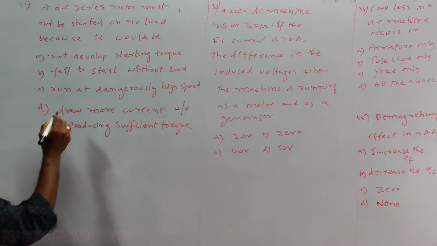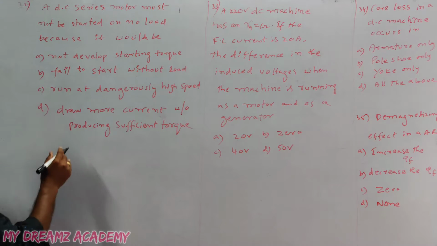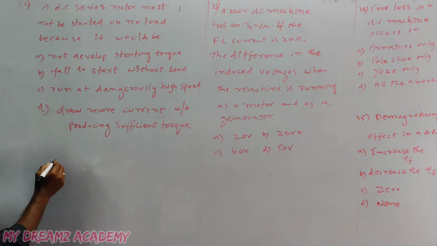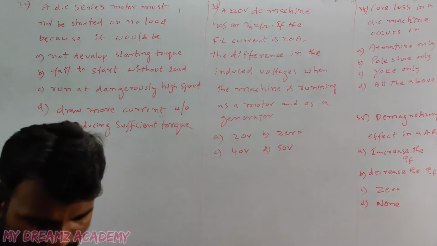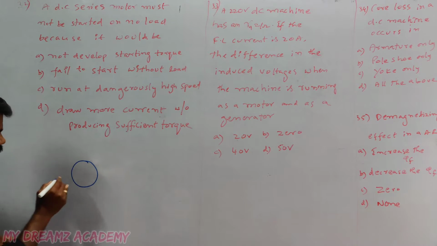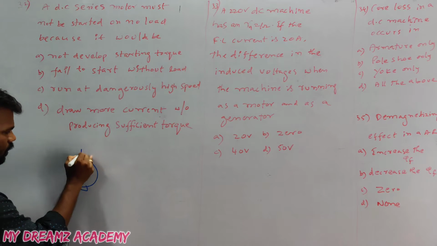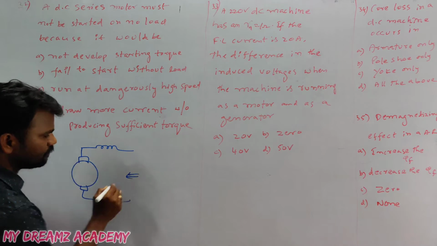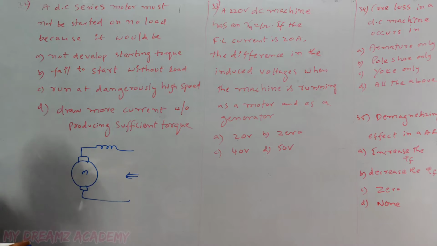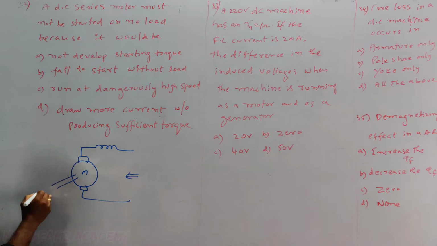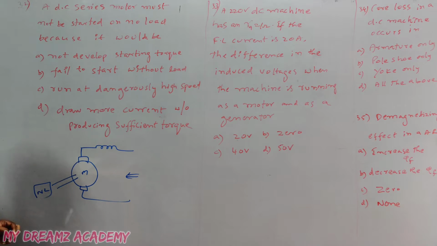Generally, let's see what the speed equation of the DC series motor is. First, look at the DC series motor. The DC armature is connected to the series field winding, and the supply is given here. A DC series motor can't run at no load condition. This is our no load.